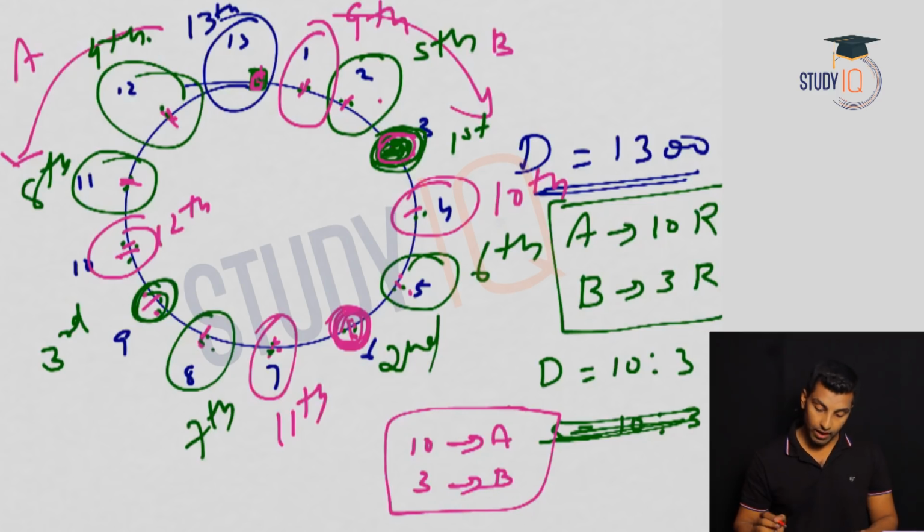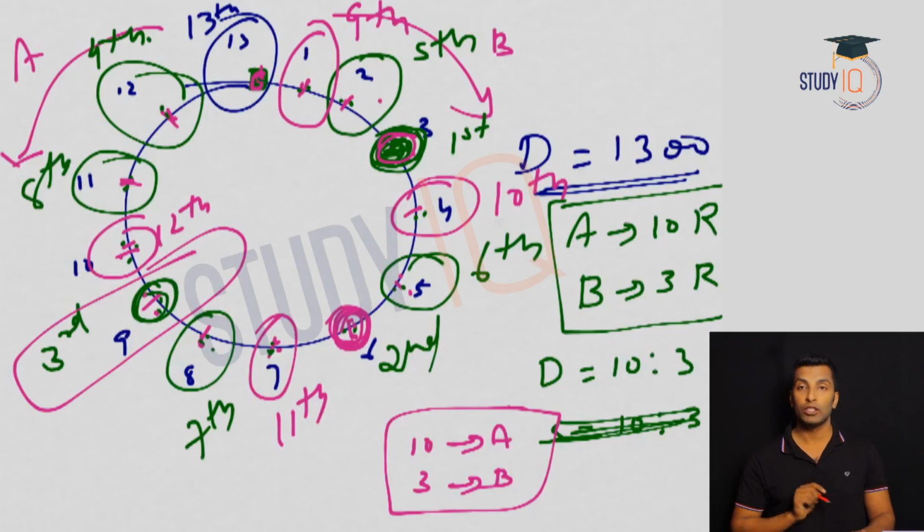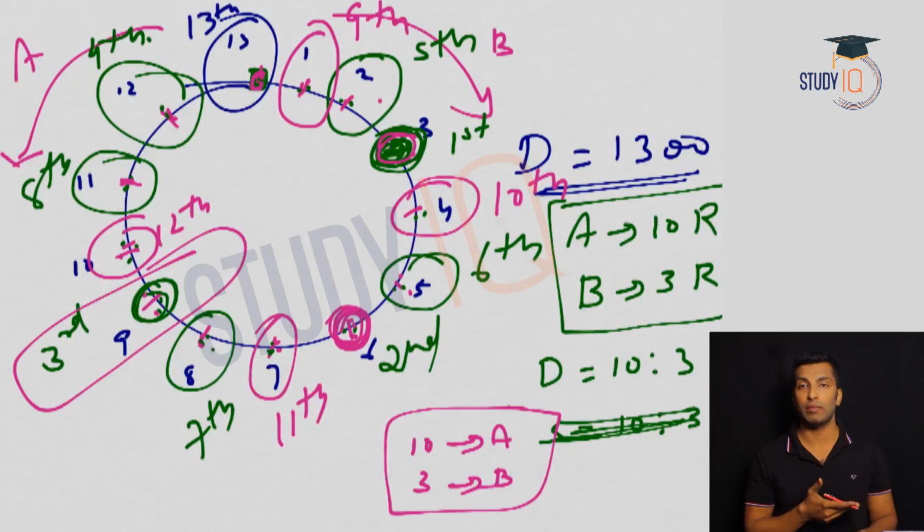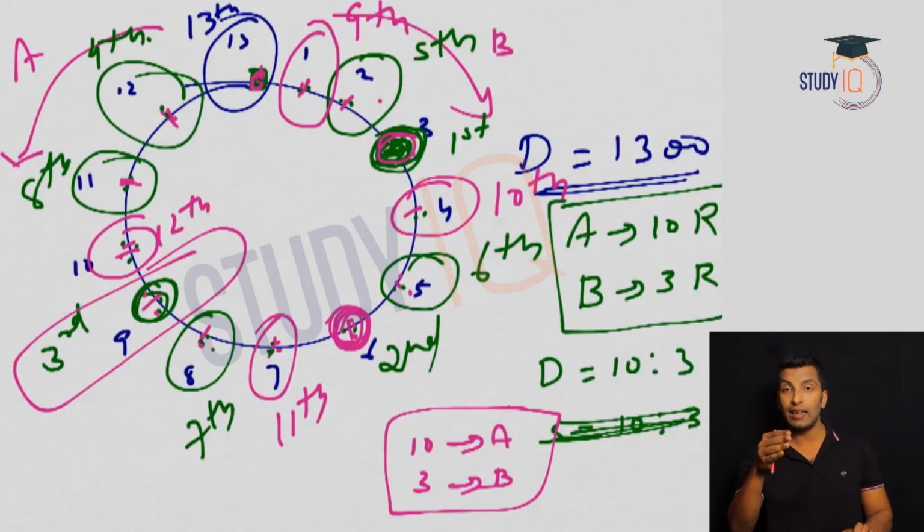If I ask you about the third meeting, where is it? This is the third meeting. So what is the distance covered by B? That is 900. The distance covered by A we can calculate accordingly, that is 3000, because we know the total is 3900, which is 1300 into 3. You can also divide it using the ratio of speed or the distance given. But this is how you can visualize. Now I hope you understood it completely. 13 meetings, 13 rounds.